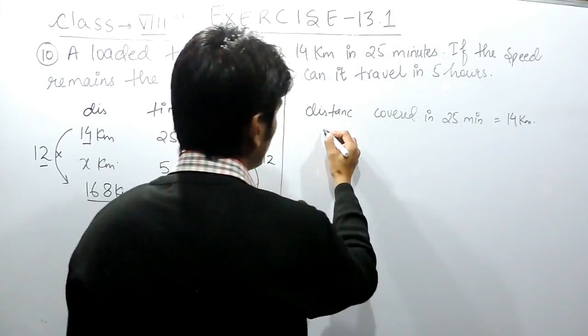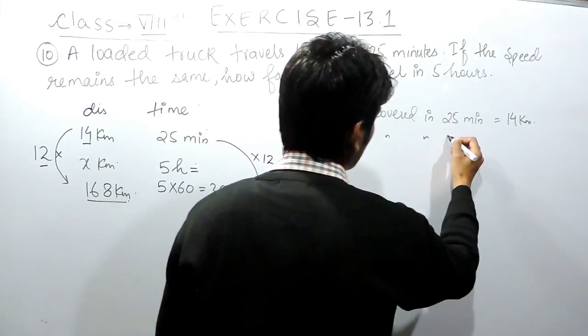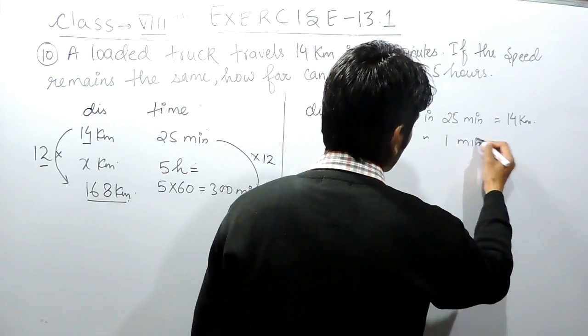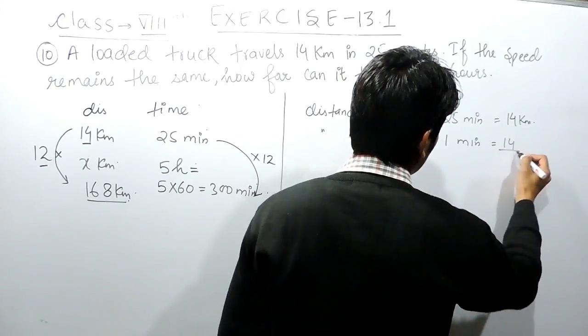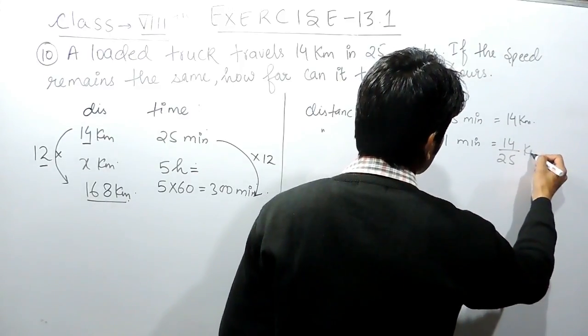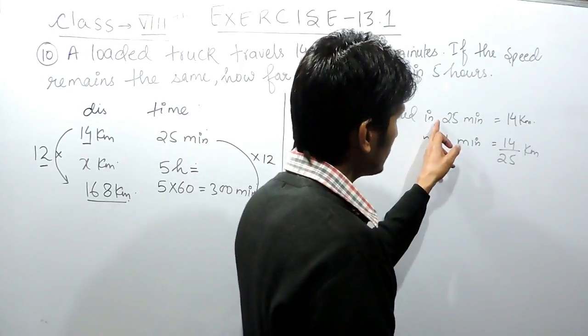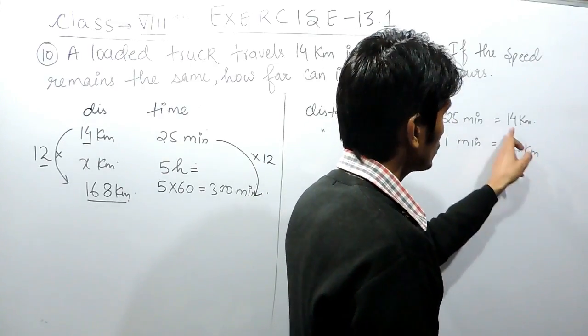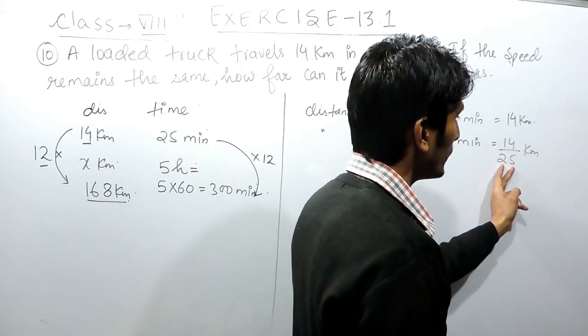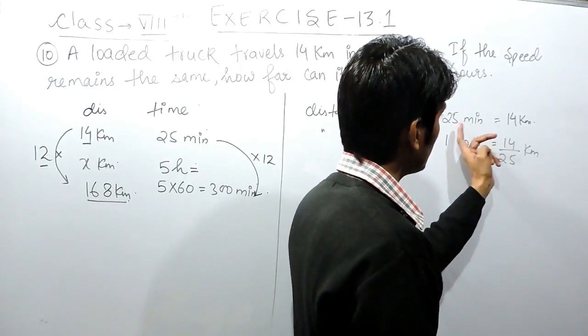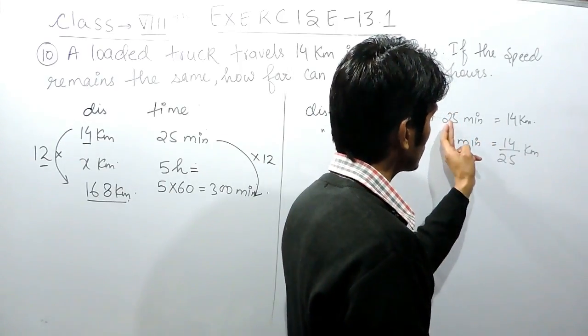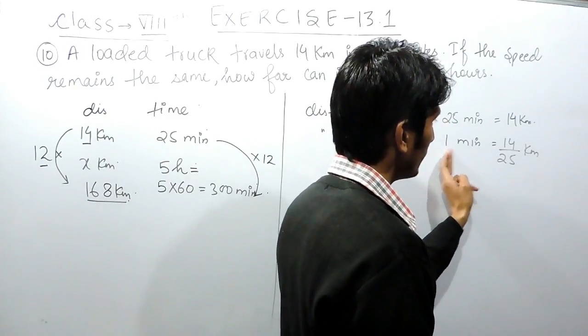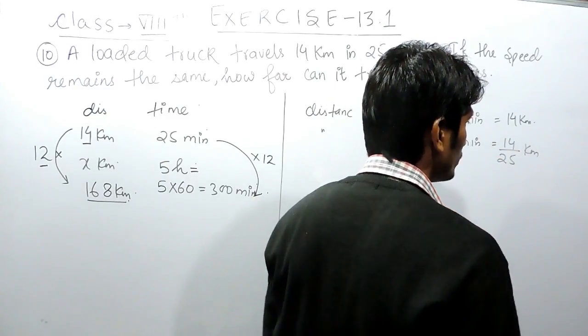So you have to find the distance covered in 1 minute, which must be equal to 14 by 25 kilometers, because here the time is decreasing, so obviously the distance will also decrease. So you have to divide this by 25, or you can say we are dividing both sides by 25. So this will cancel, so this will become 1 and this will be 14 upon 25.